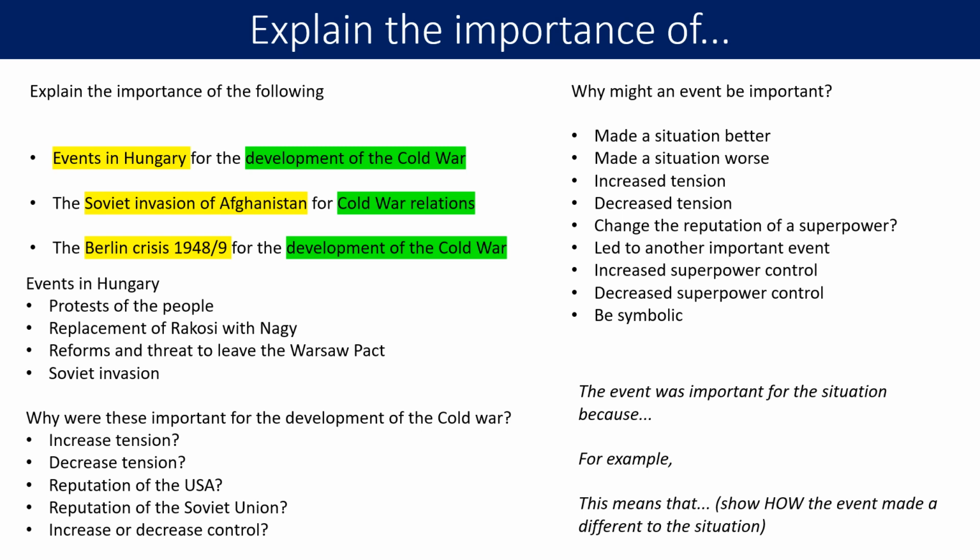So actually, when we get down to it, events in Hungary were important for the development of the Cold War because they made the Soviet Union appear to be very, very strong. Because as a consequence of the Soviet invasion, Hungary did not leave the Warsaw Pact. Hungary remained communist, and other satellite states were unlikely to challenge the Soviet Union because they were worried. So it's thinking about what happened afterwards and how things changed as a consequence of that event.